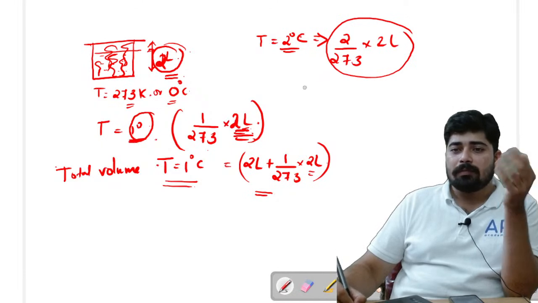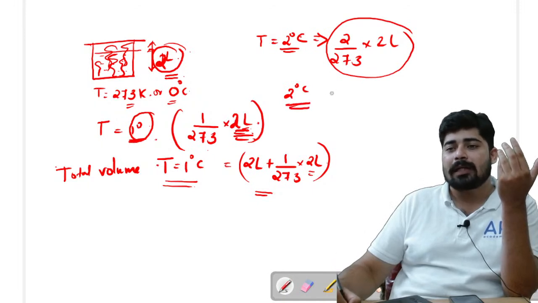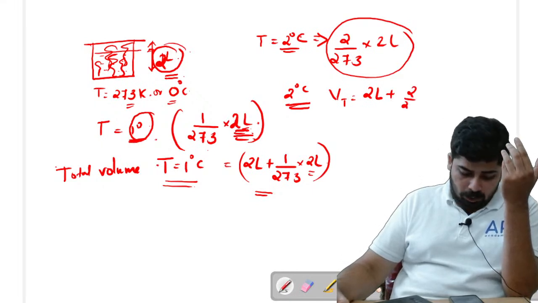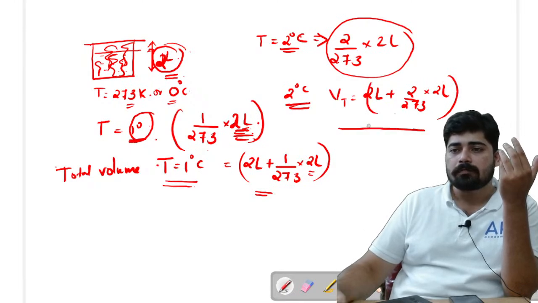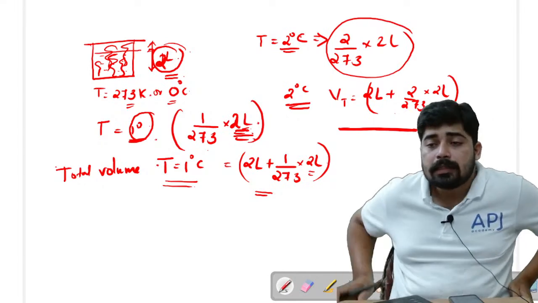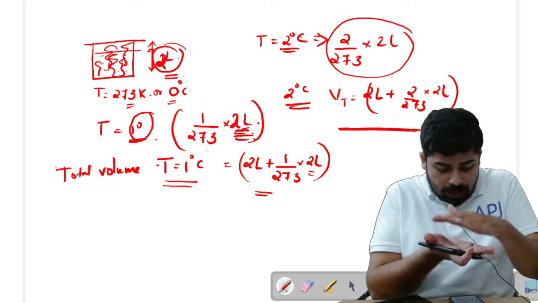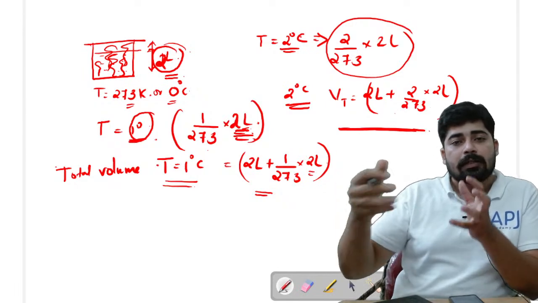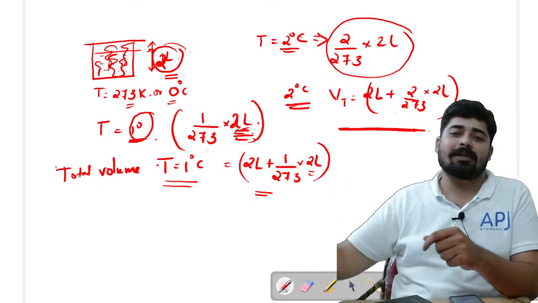After 2 degrees Celsius, what is the total volume of that gas? The total volume will be equal to 2 liter plus 2 by 273 into 2 liter. This is the total volume of the gas. Hope you have got the point. If you are increasing the temperature by 1 degree, how much is the volume increasing? The volume is increasing by 1 by 273rd part of the initial volume.